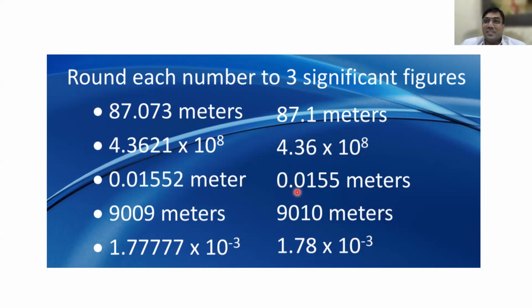The third one, you make a mistake, please take care. Are you clear, all of you? Very interesting. Next one, you see, 9009. How many significant digits do you have to write? Three only. To write 3, here 9 is there, and 9 is greater than 5. I hope you understood. I can write 10.